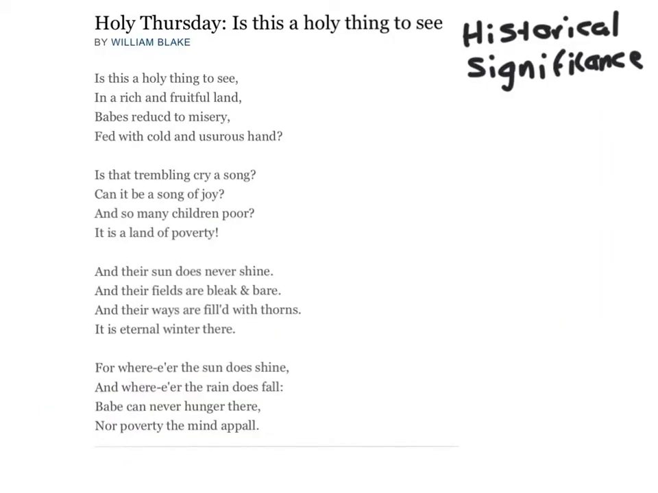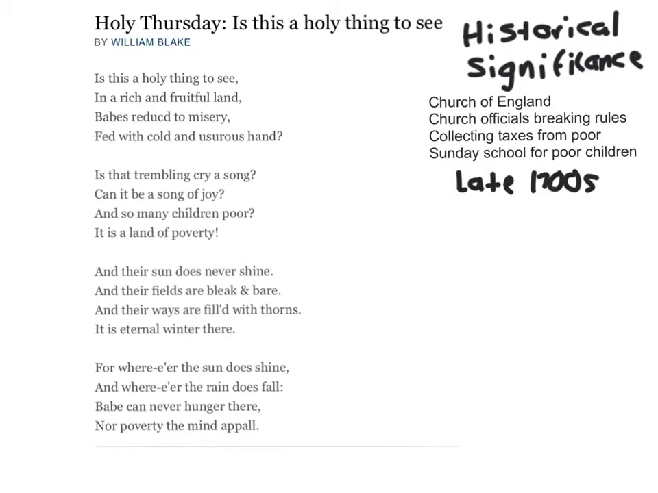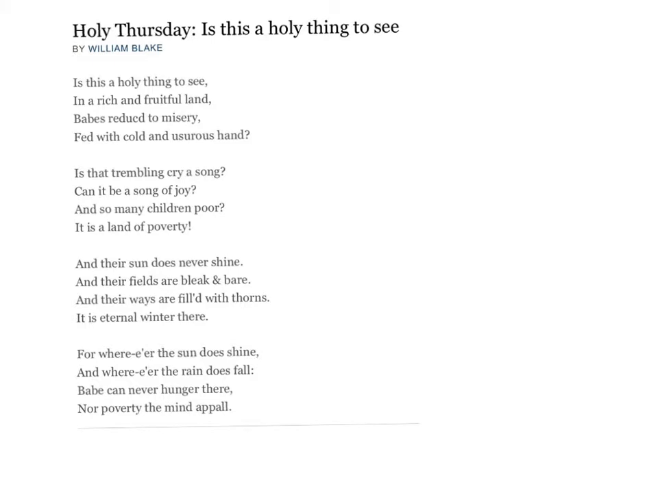So right before we look at the full poem, we're going to think about the historical significance in which this poem was written. After doing a little research, we found out that William Blake lived in England during the late 1700s, early 1800s, and at this time the Church of England was in power, and that church officials were breaking rules at the time in collecting taxes from the poor, and they initiated a Sunday school for poor children. Okay, so now we're going to look at the full poem.